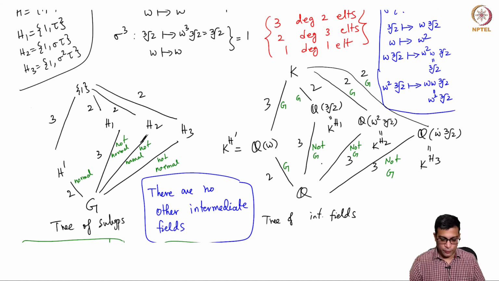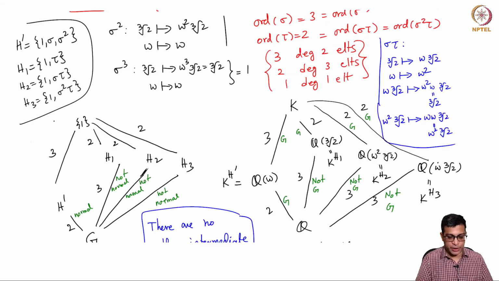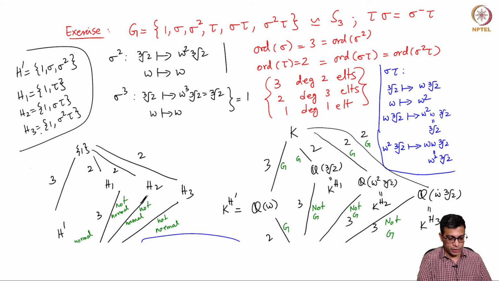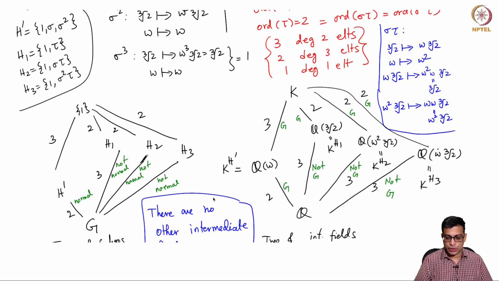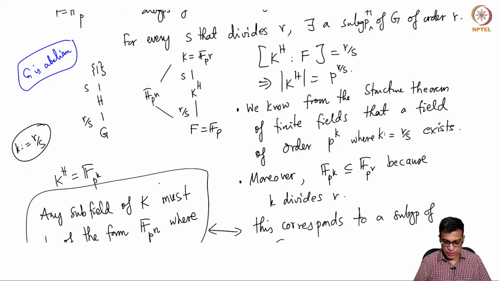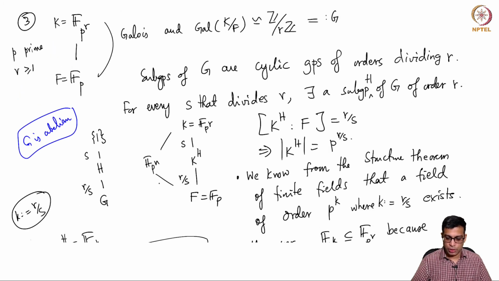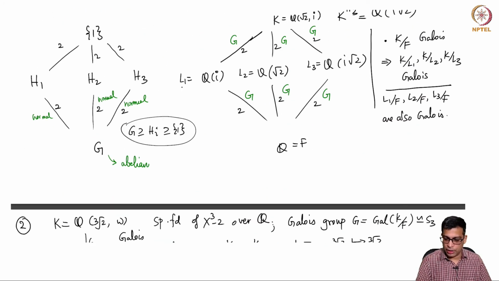And of course, there is no inclusion relationship between H' and H1. So there are no inclusion relations between these 4 intermediate fields. Similarly, there is no inclusion relation between these L1, L2, L3.